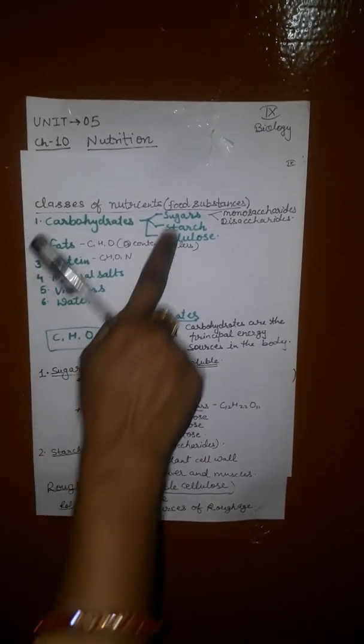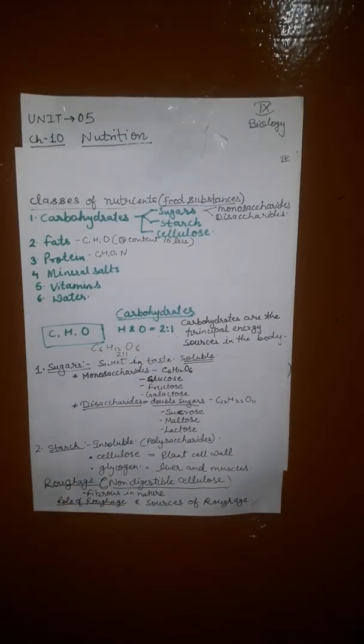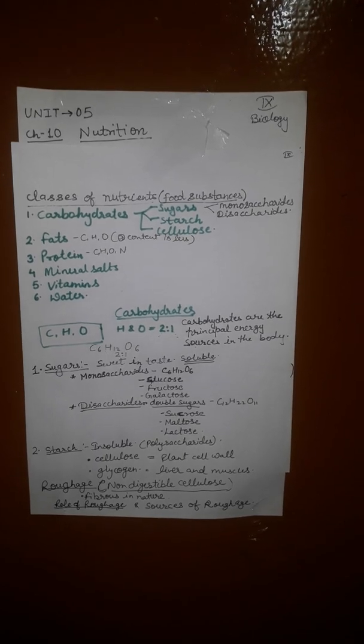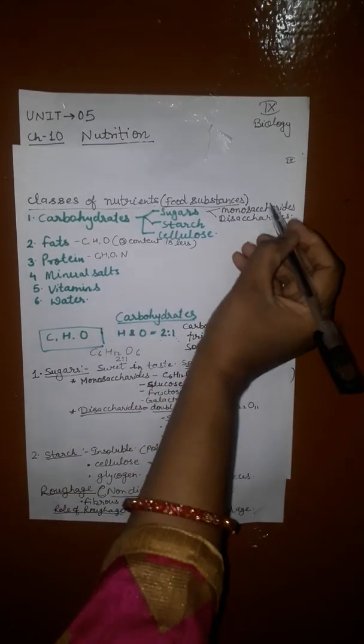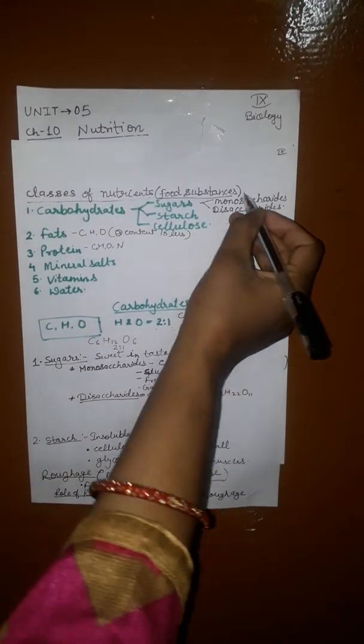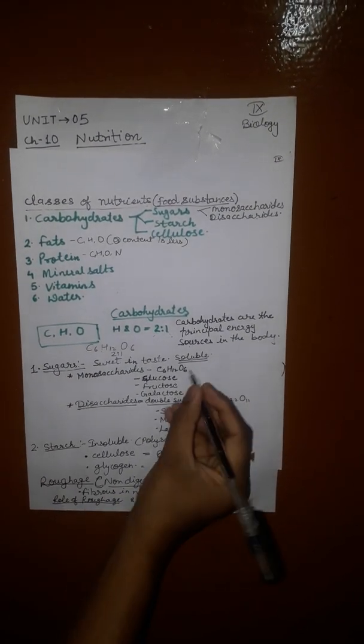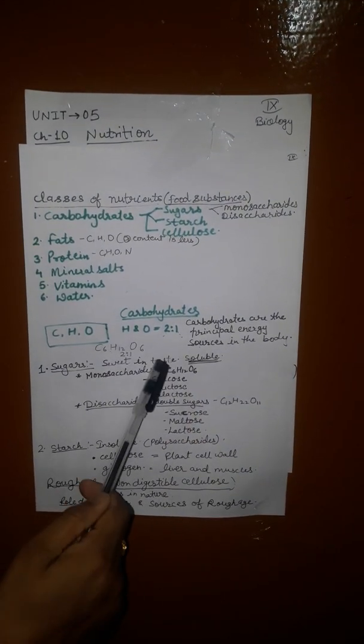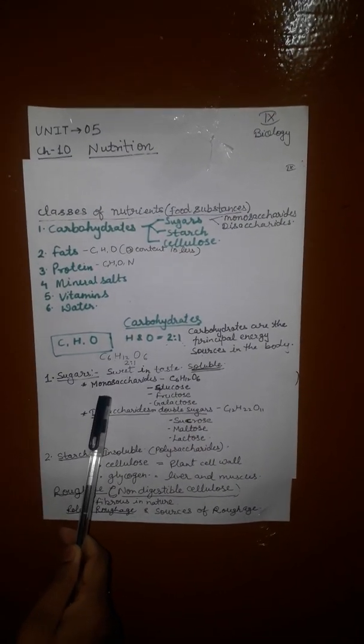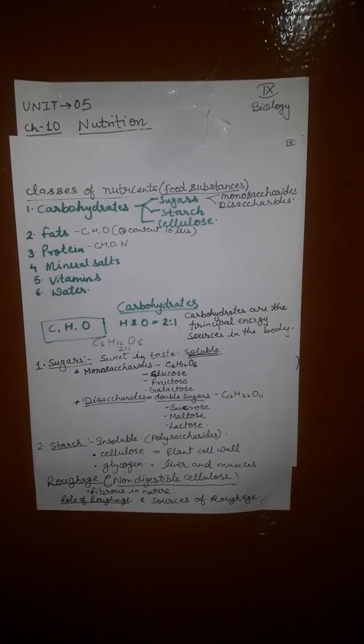Carbohydrates include sugar, starch and cellulose. Sugars are soluble in cold water and sweet in taste. Broadly, the sugars in our food are of two major categories: monosaccharides and disaccharides. First category is monosaccharide, also called simple sugar, for example glucose, fructose, galactose, easily soluble in water. And disaccharide, where 2 sugar molecules are present, so it is also called double saccharide.